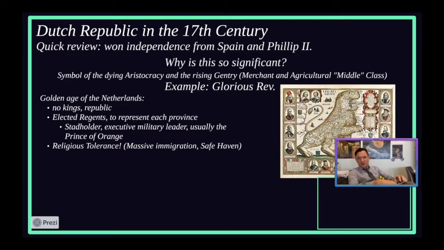They're like, no. Our government is run by a constitutional system of a legislative body that passes all of our laws for us, right? They elected regents from each one of these areas, right? Each of the 12 districts of the Netherlands would elect a regent, and they represented each province in this thing called the States General, right? States General, not Estates General, that's in France, okay?